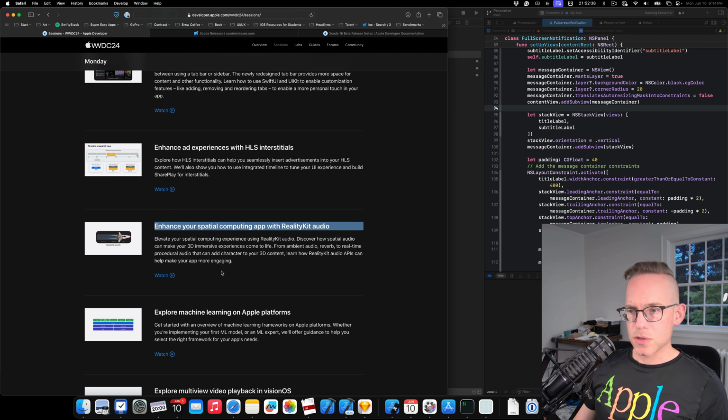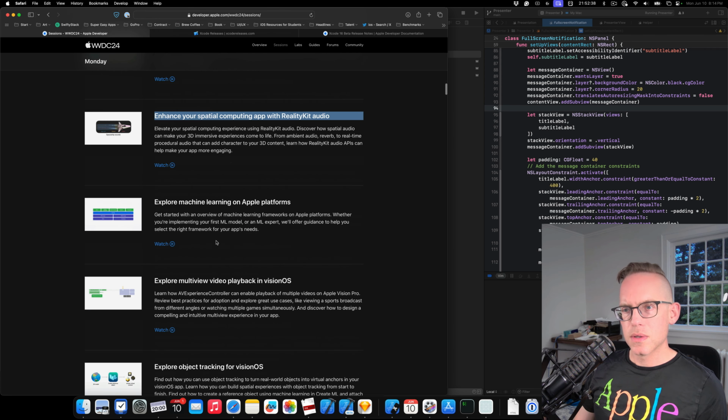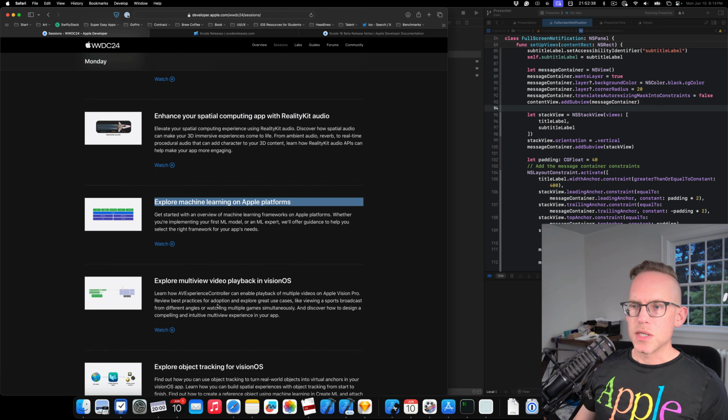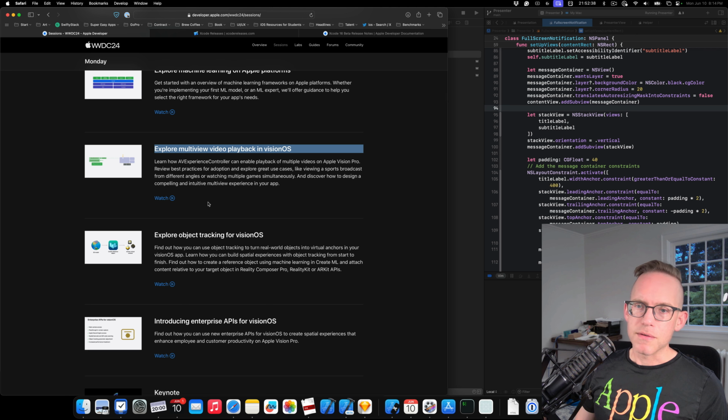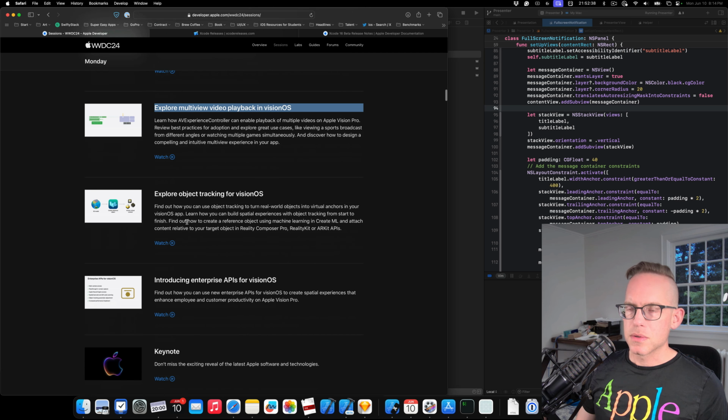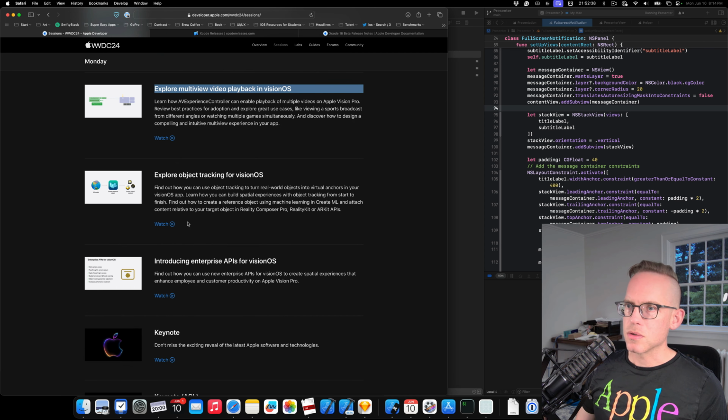We've got enhance your spatial computing app with RealityKit audio. So spatial audio is coming. We've got explore machine learning on Apple platforms. So if you want to get into ML models or any of that, figuring out which frameworks to work with, that's right there. We've got explore multi-view video playback in visionOS. So that's so that you can have multiple angles, multiple games from a single app. So think about something like Twitch showing two streams, or MLS, Major League Soccer, showing two different views.